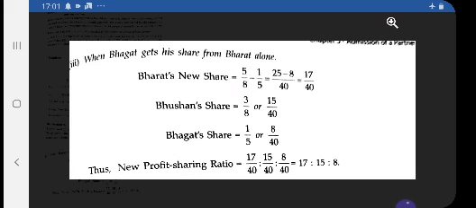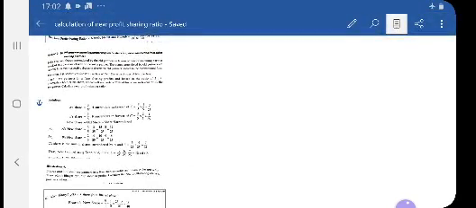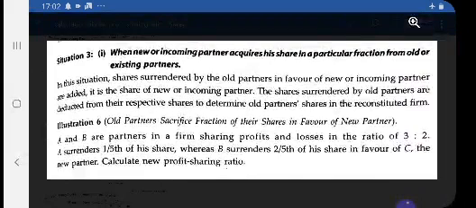So this is the fourth case, when a new partner's share is borne by one old partner alone. Okay, only his share will be deducted. So this is what we have discussed, and one more case, that is some of the technical case.